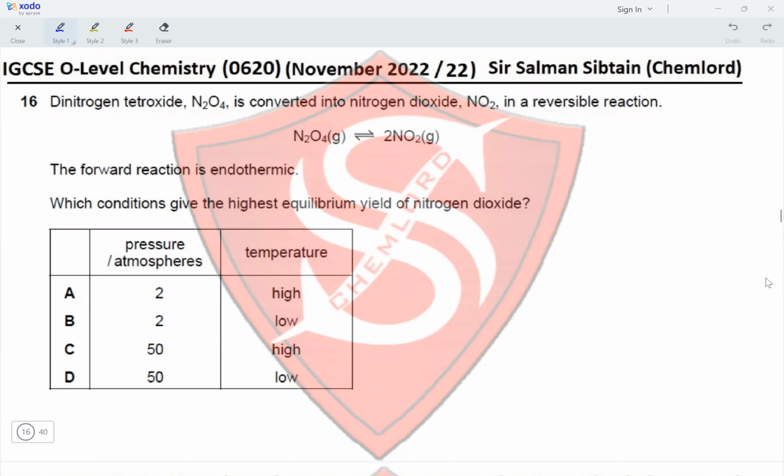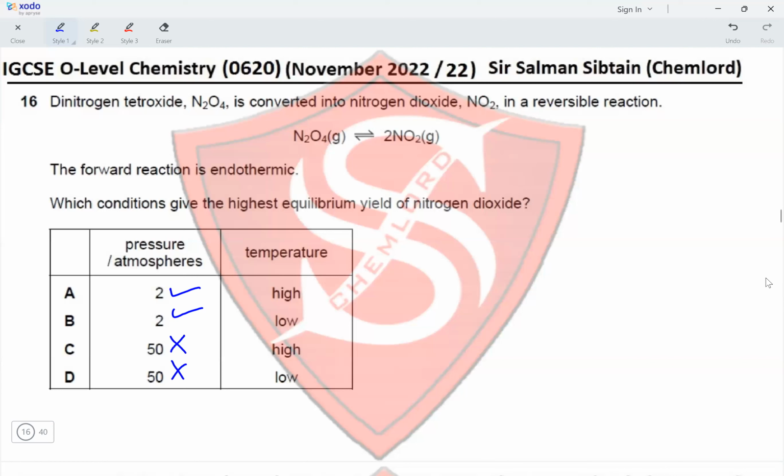So we have two pressures, a low pressure of 2 atmospheres and a high pressure of 50 atmospheres. The number of moles of products is greater than the number of moles of reactants. Hence, the greater the pressure, the more the backward reaction would be favored. The lower the pressure, the more the forward reaction would be favored. So this eliminates options C and D.